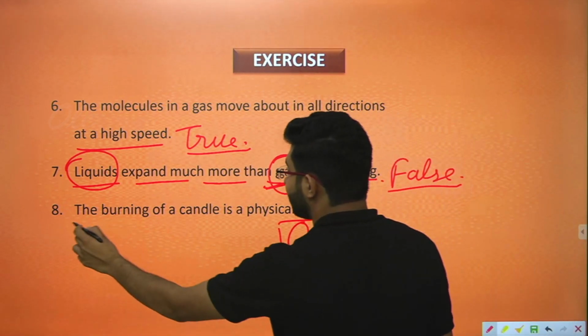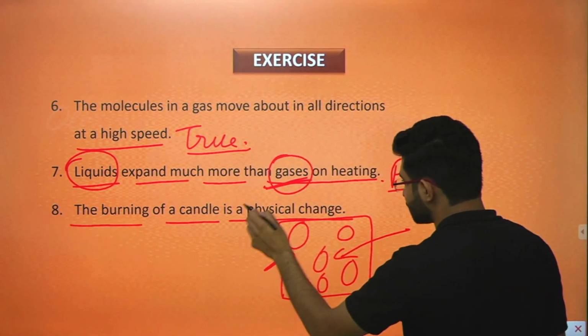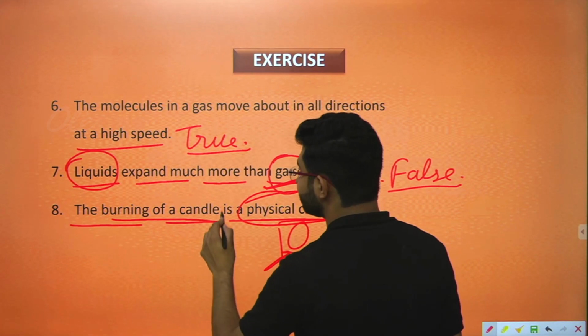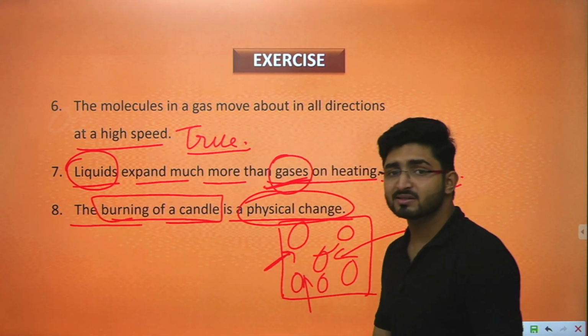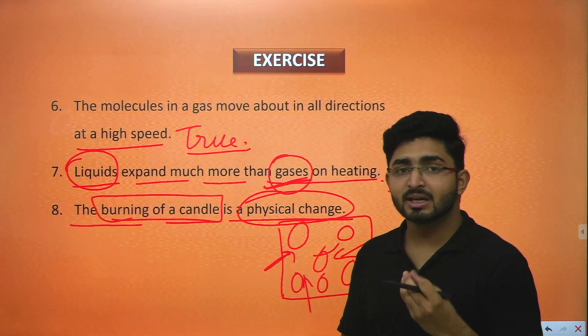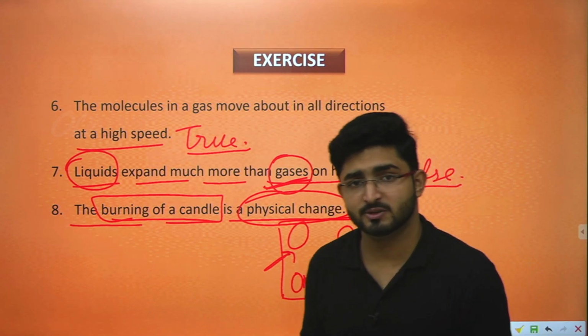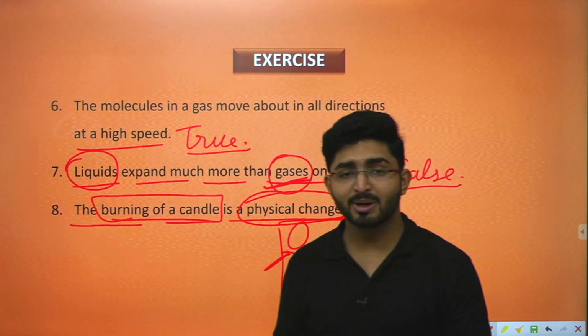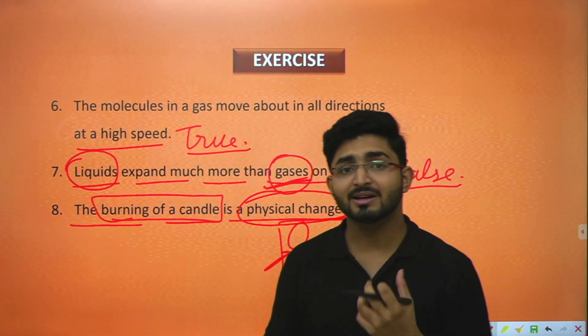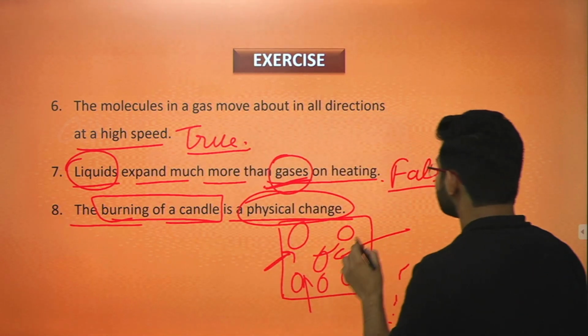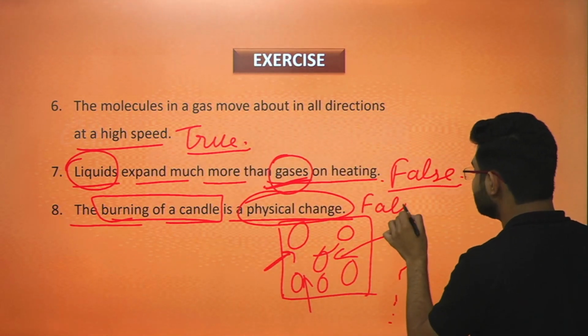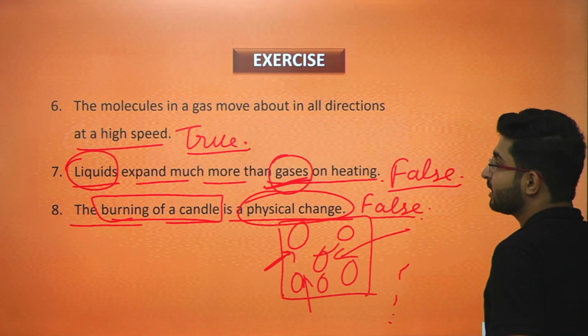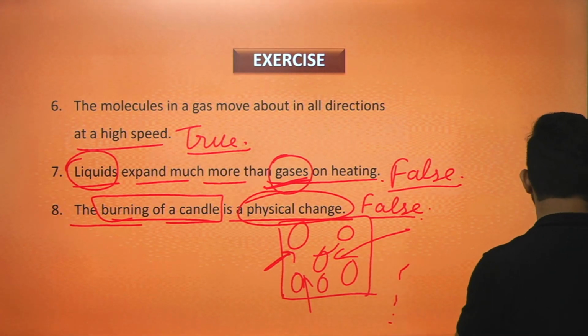Next one is the burning of a candle is a physical change. No, we have studied that burning of a candle is a chemical change because there is a formation of new substances. When we burn a candle, carbon dioxide and water vapors are released. That's why it's a chemical change, and this statement is a false one. So you can take a screenshot now.